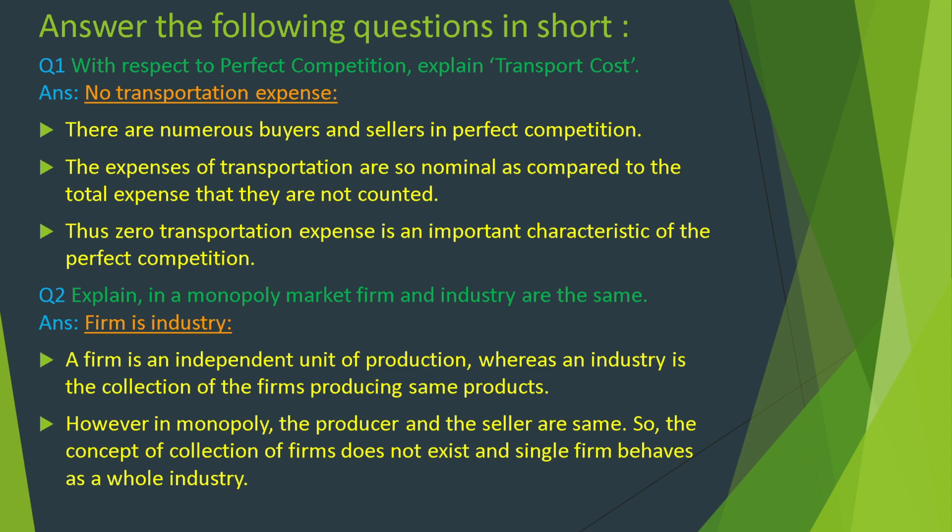Explain: in a monopoly market, firm and industry are the same. A firm is an independent unit of production, whereas an industry is the collection of the firms producing the same products. However, in monopoly, the producer and the seller are the same. So, the concept of collection of firms does not exist and a single firm behaves as a whole industry.